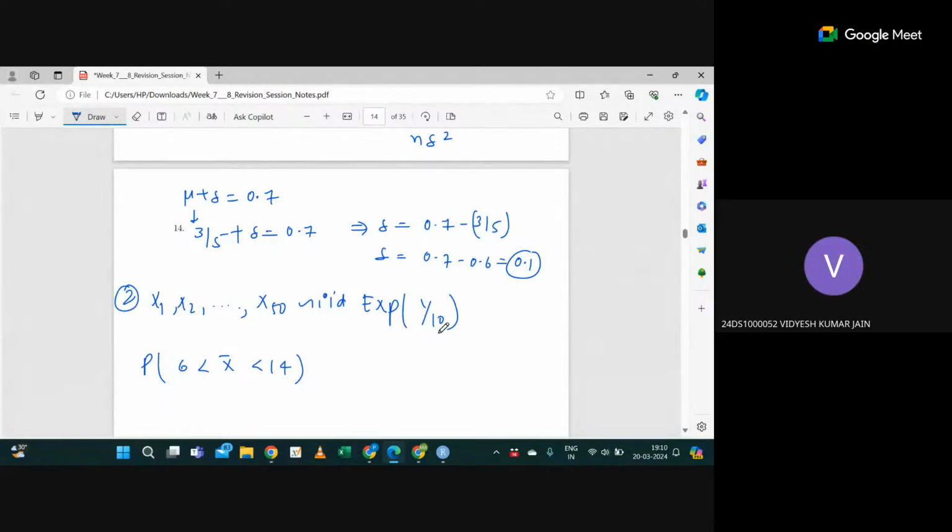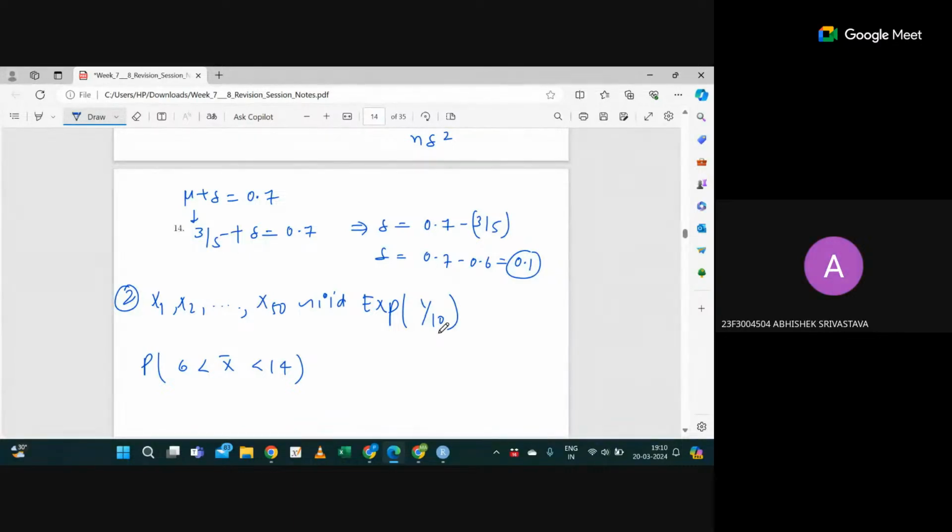In the previous question, how did we get 6 by 25? It is P into 1 minus P. But that is mu, no? No, that is the variance.